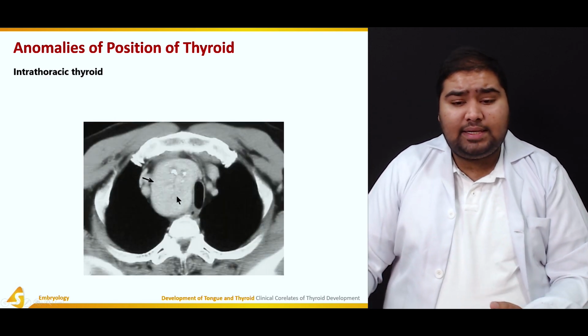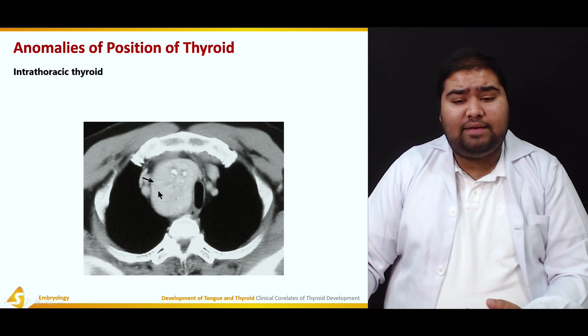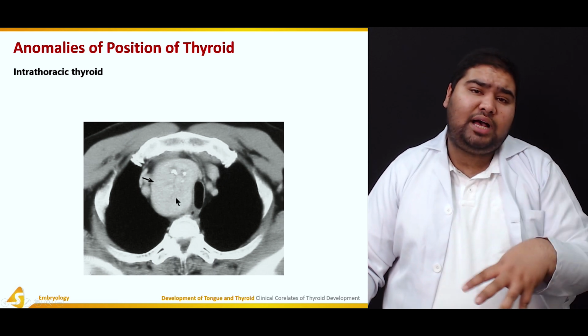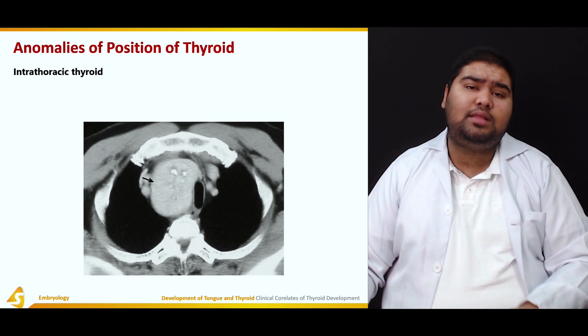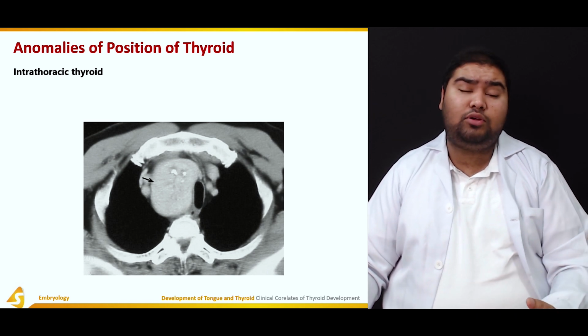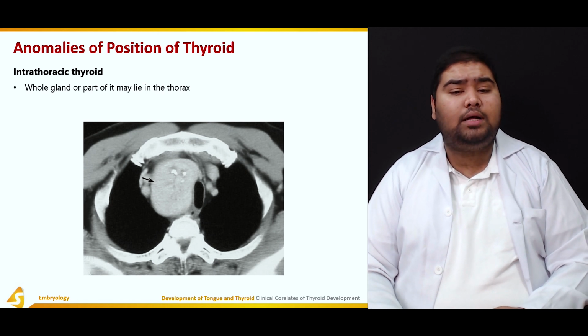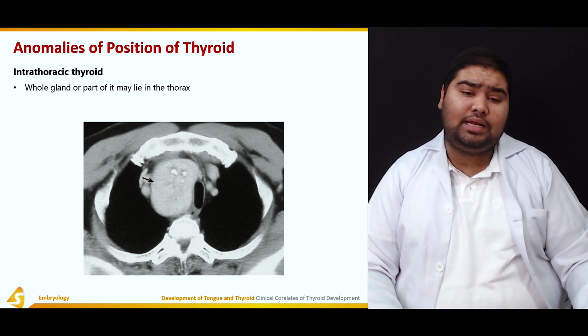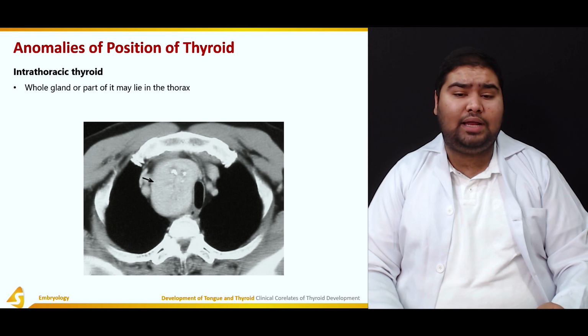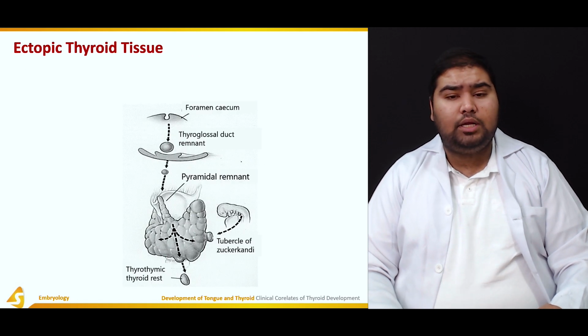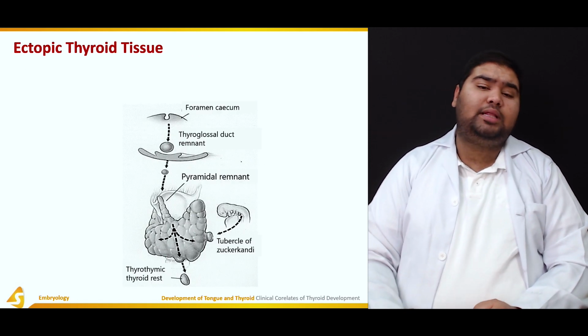So intrathoracic thyroid. So this is the thoracic cavity, and the entirety of the thyroid gland is incorporated within the thoracic cavity. So this is known as an intrathoracic thyroid when the gland as a whole or in part lies in the thorax.